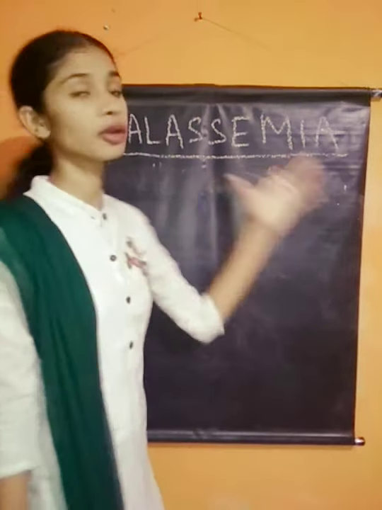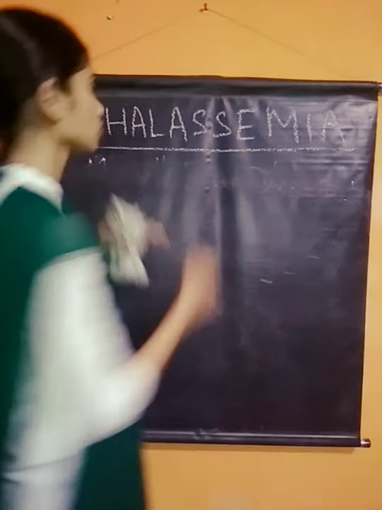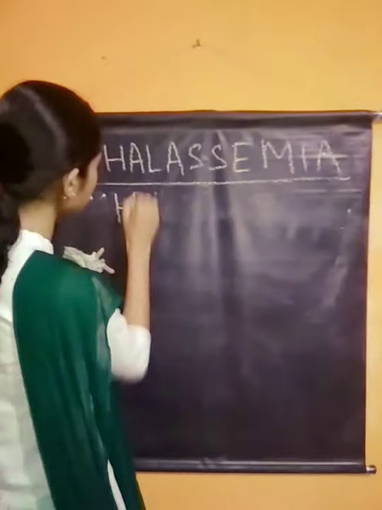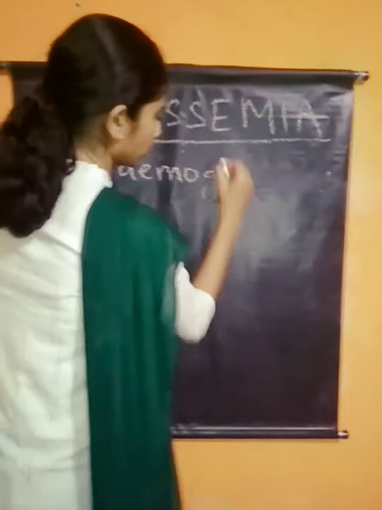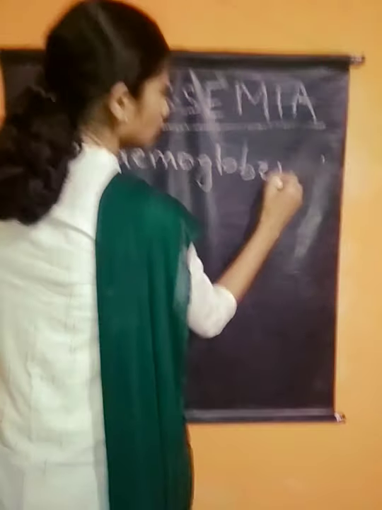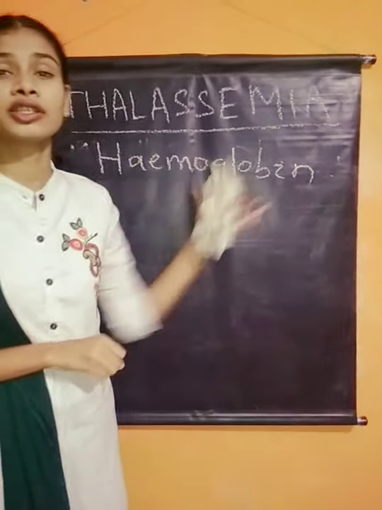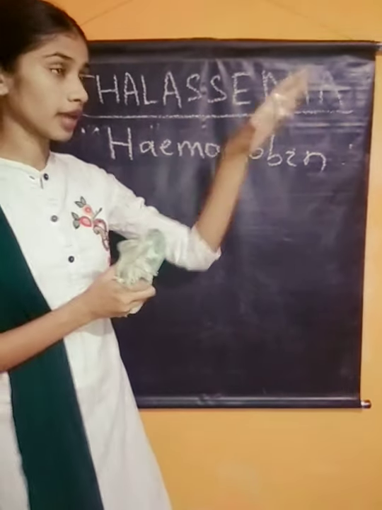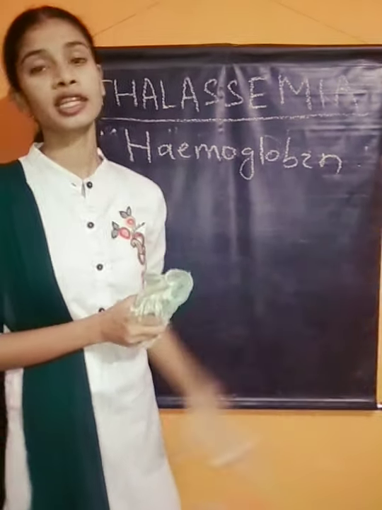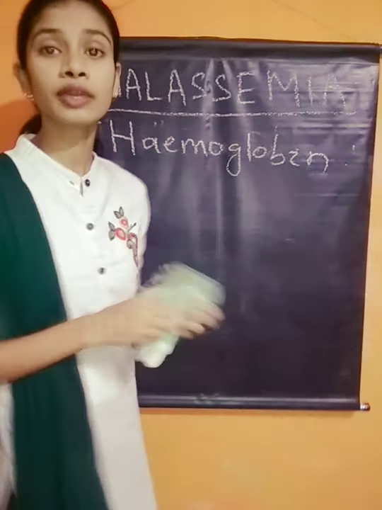So before talking about that, I'd like to say what hemoglobin is and give you some hints. Hemoglobin is a conjugated protein found in your red blood cells. The red blood cells, RBC, present in your blood contain hemoglobin.